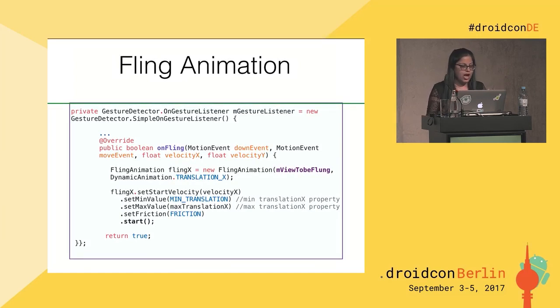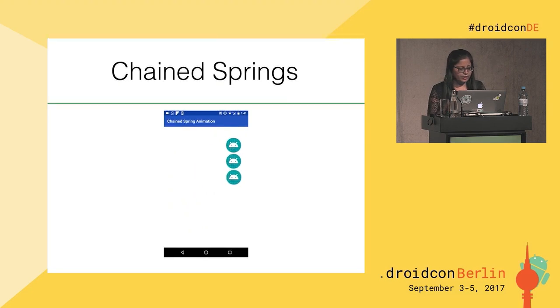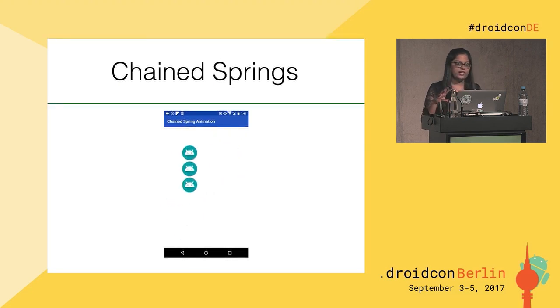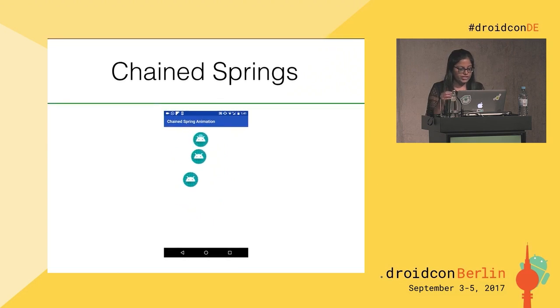So now after spring and fling, these are the independent animations which we have learned. Now we can create some complex animations, so let's go and learn that. Let's come to chained springs. Here you're seeing 3 views. Right now we have seen 1 view, now you see 3 views which are chained together via some spring force.